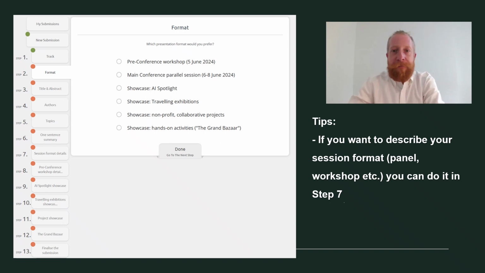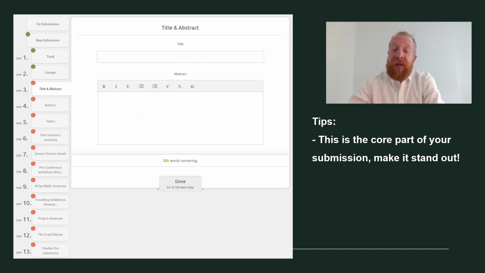The second step is about the submission format, which in our case is a selection of all the speaking opportunities at the upcoming conference. If you are submitting as a group of speakers, you want to choose either pre-conference workshop or main conference parallel sessions. The first two steps were purely administrative. The third step is where it gets interesting.